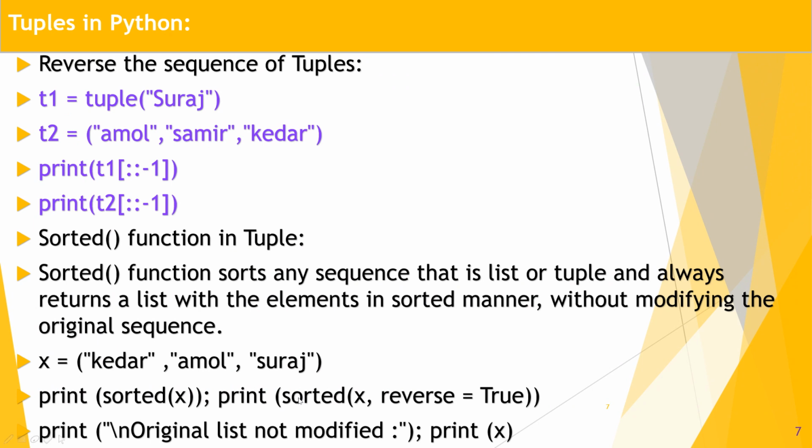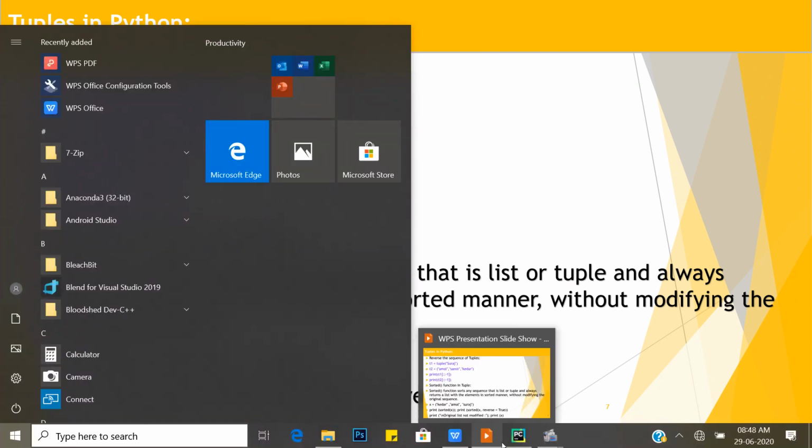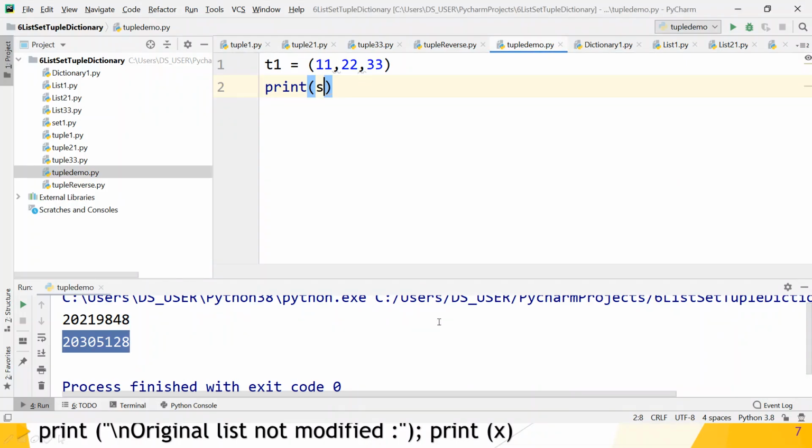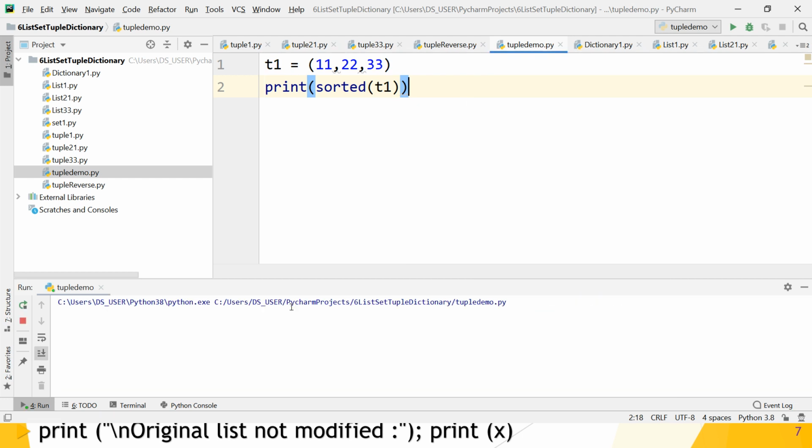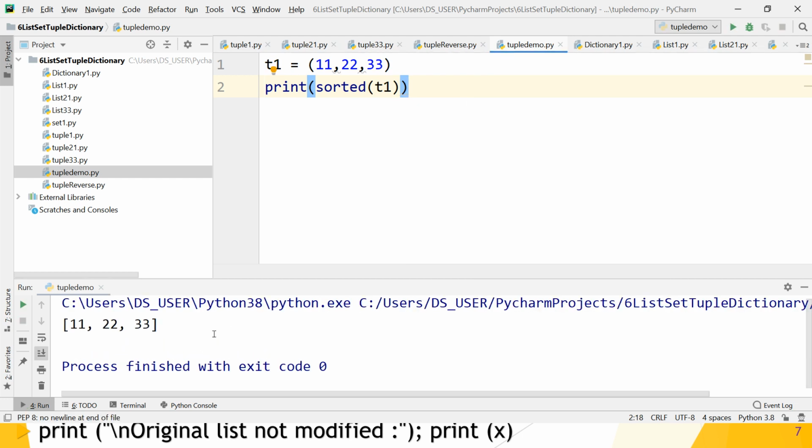Using the sorted method, what do you want to pass? T1. Great. Let's check whether it works or not. Yes, the tuple elements are sorted, but what it returns is a list, guys. The sorted method returns a list, so the elements are inside square brackets.